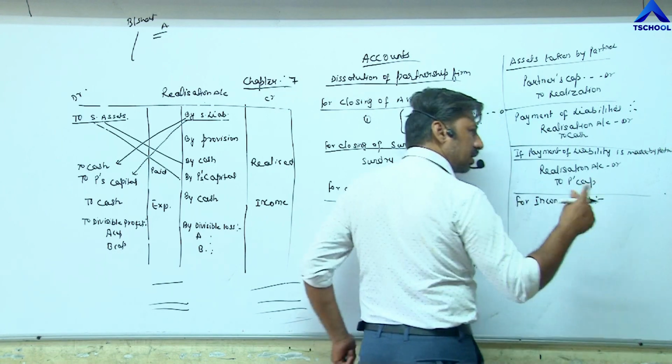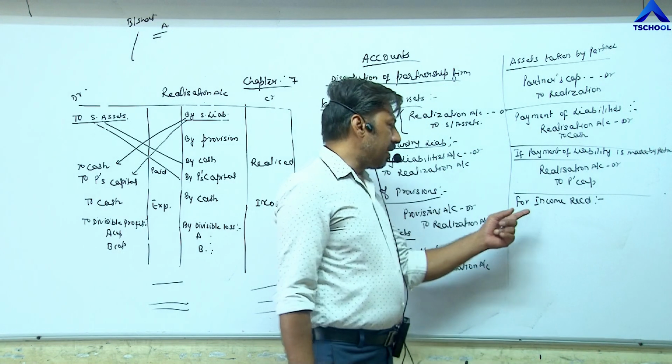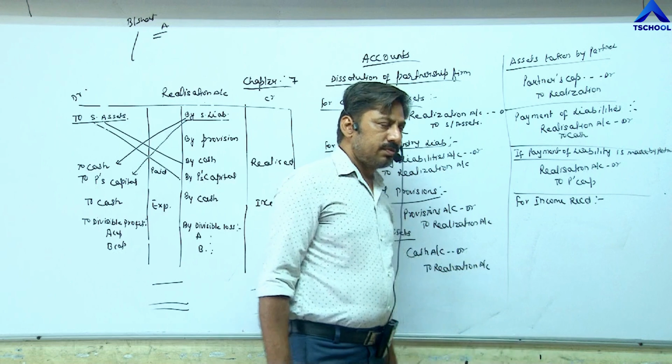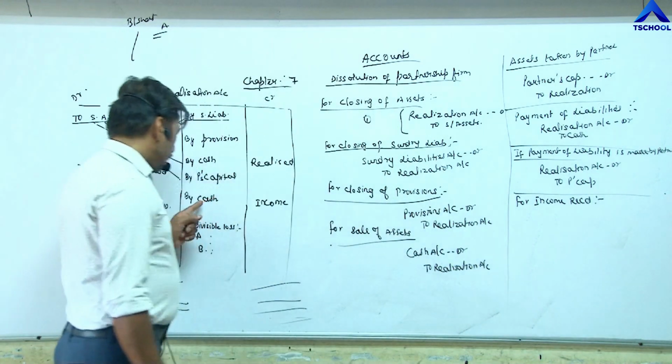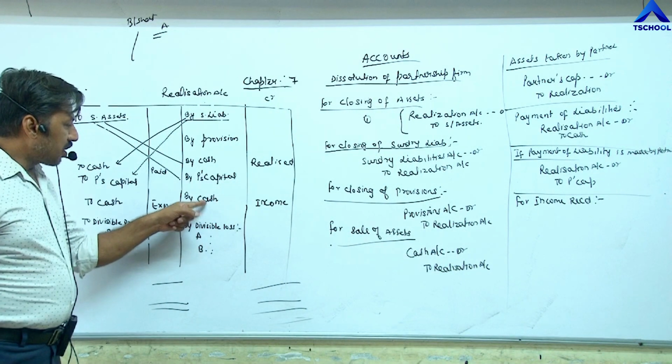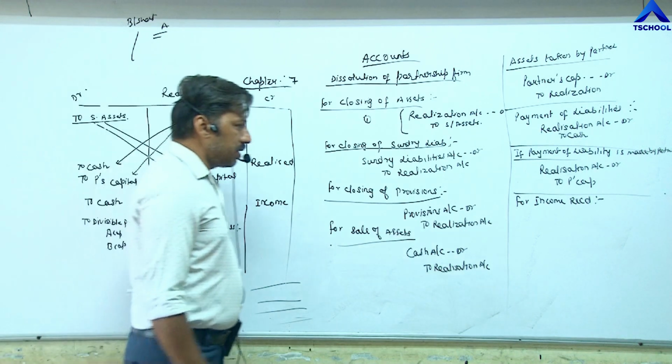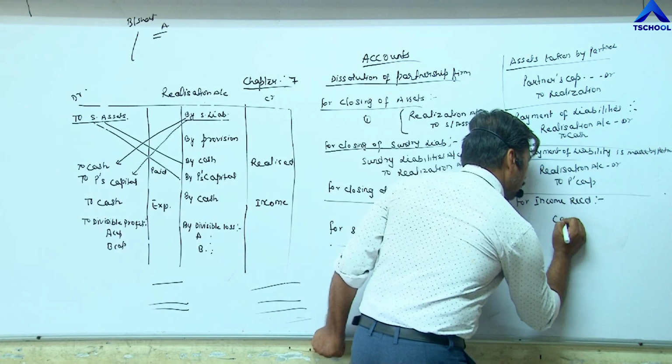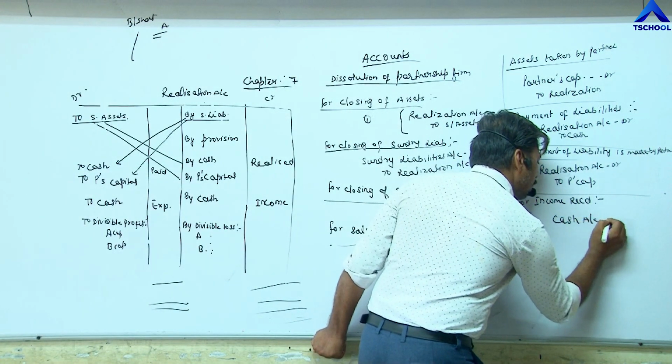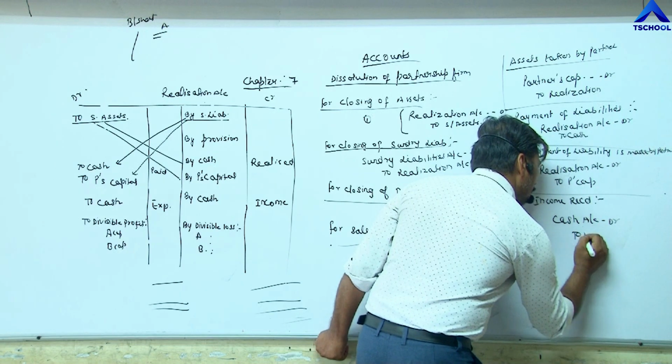Here I have written in short: for income received, the entry is by cash, meaning cash account debit to realization.